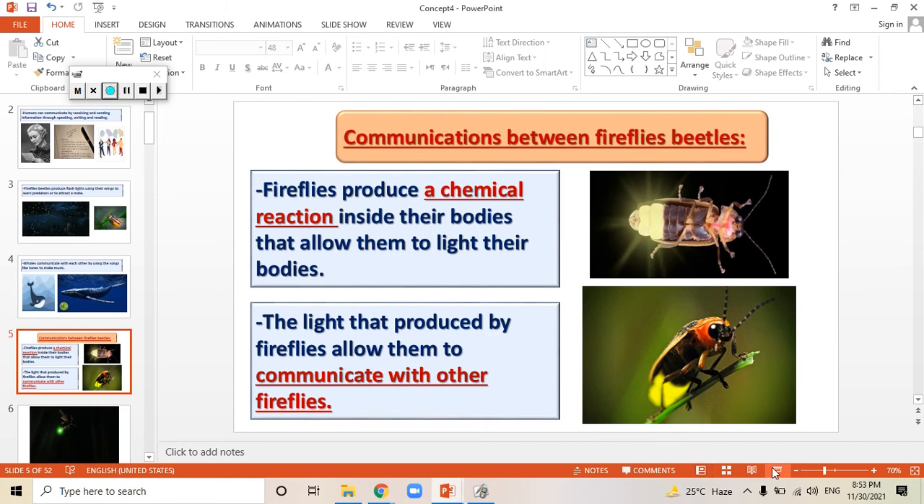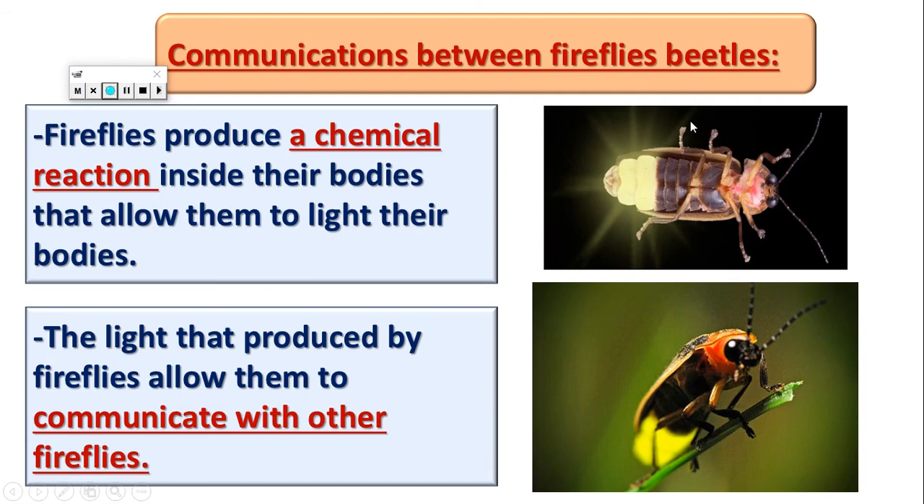The fireflies all communicate with each other by lightening their bodies. As you can see, this is the part of the firefly that can make light. And it can make light because there is a chemical reaction happening inside their bodies. What is the meaning of chemical reaction? A substance is put on another substance and they react with each other. This reaction produces the light. So two substances react with each other inside the firefly's body, and this reaction produces the light.